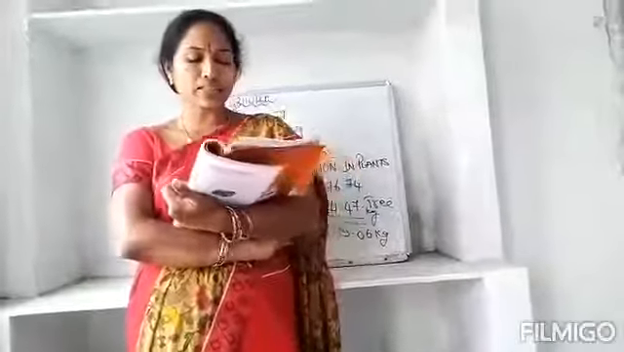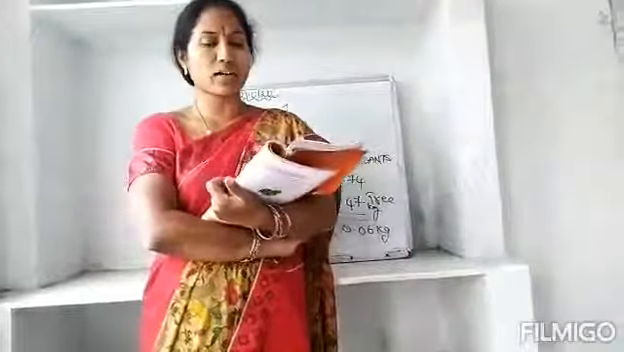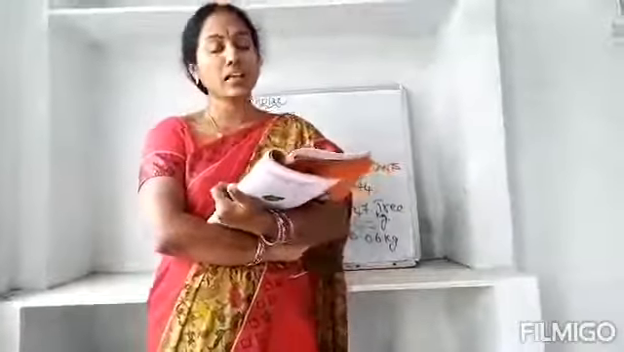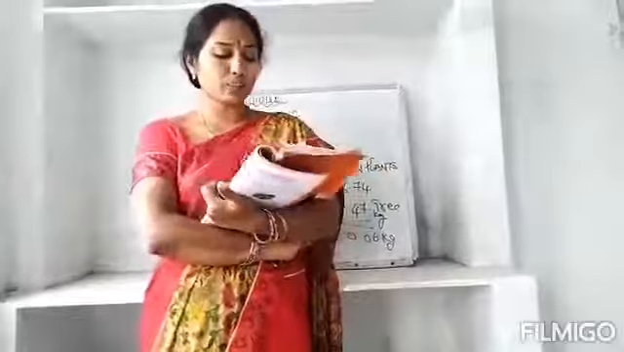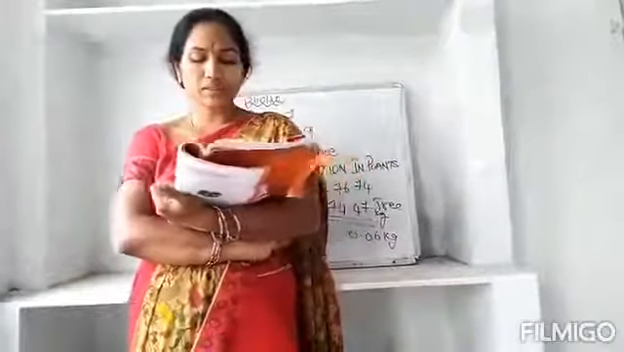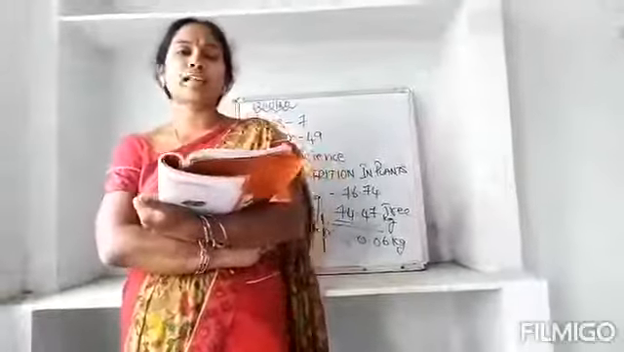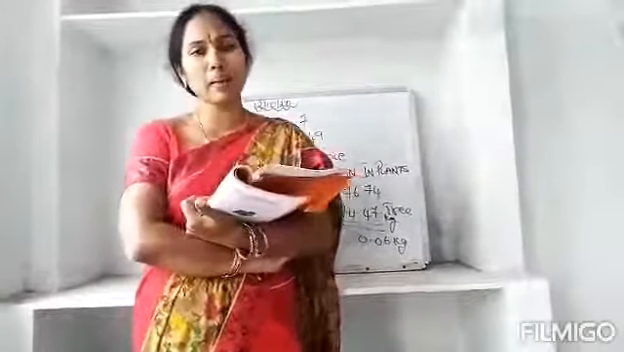Stephen Hales described the leaves as organs of transpiration. So he was the person, Stephen Hales, who described the transpiration in plants. Already, I think we have studied about transpiration. What is transpiration? The excess of water that is given out by the plants.